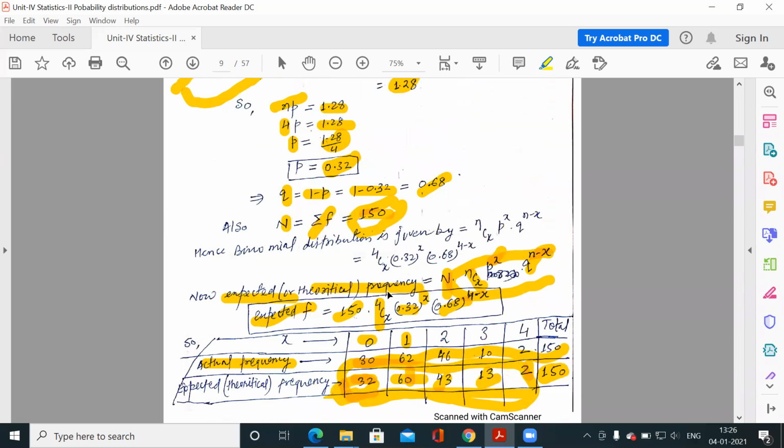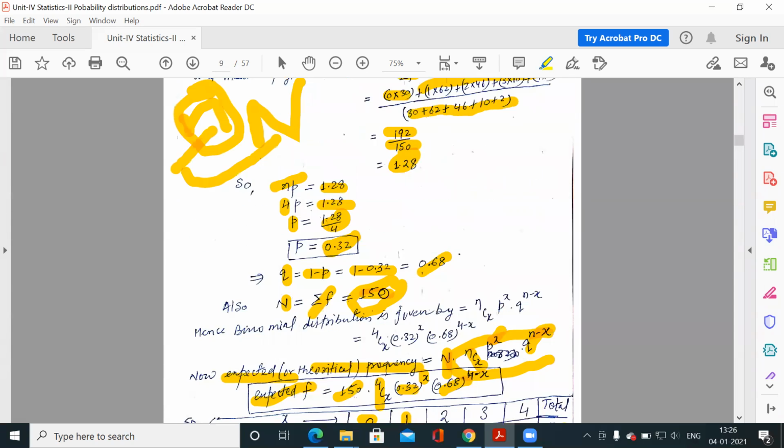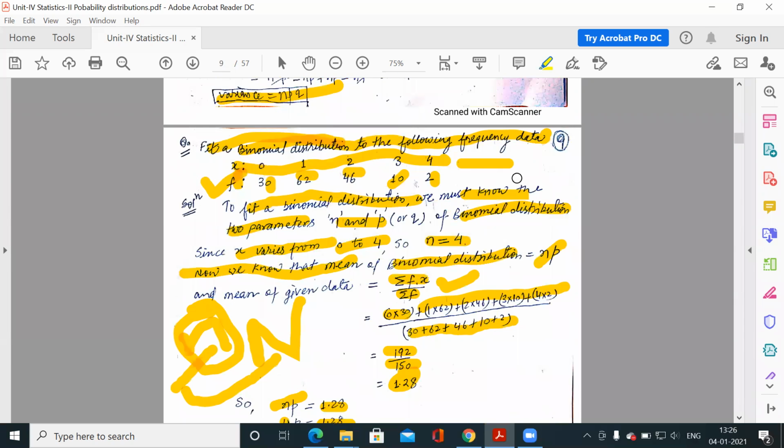So this was the application part, the significance of a probability distribution. This is actual data, and because it is small data, we can calculate the actual frequencies within time.